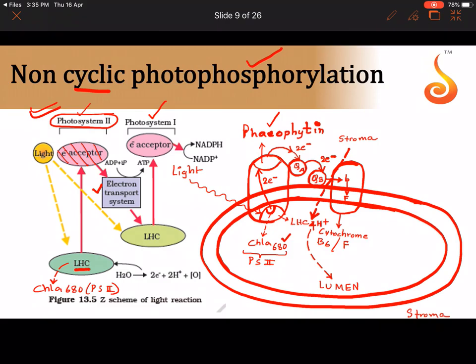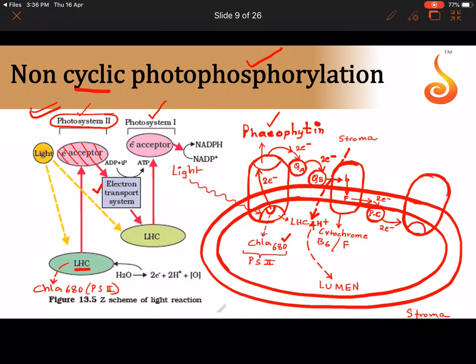Correct? Now what happens is the electron passes into a soluble electron carrier present on the inner side of the thylakoid lumen, which is called PC, plastocyanin. I'll write the full forms later. So electron is picked up by plastocyanin. And now what this plastocyanin will do is it will pass on the electron to the next photosystem. The next major photosystem that is present on the thylakoid is referred to as PS1. The plastocyanin is giving these 2 electrons to PS1.